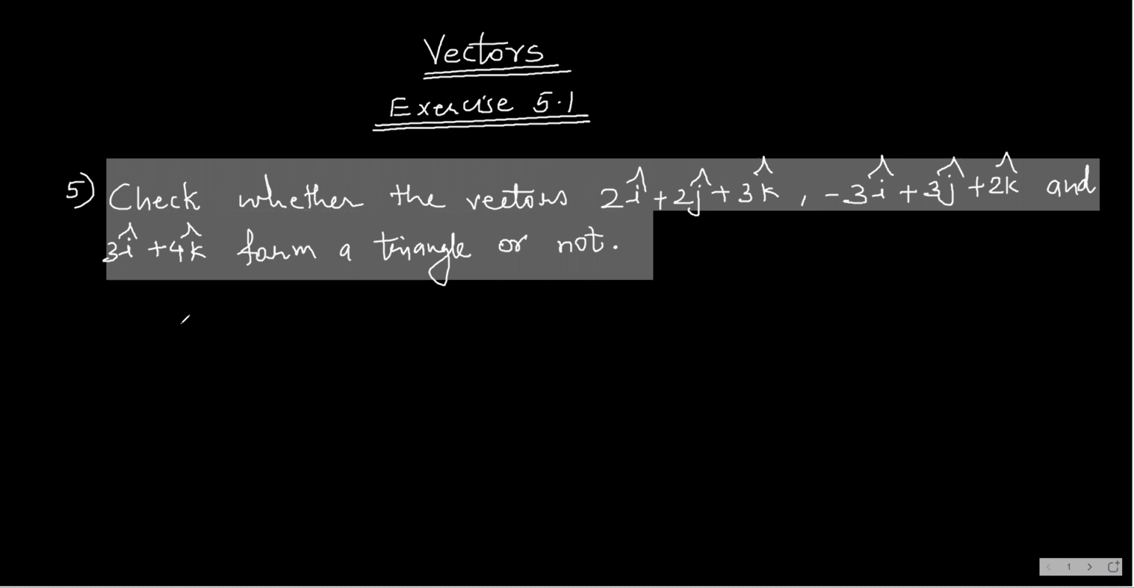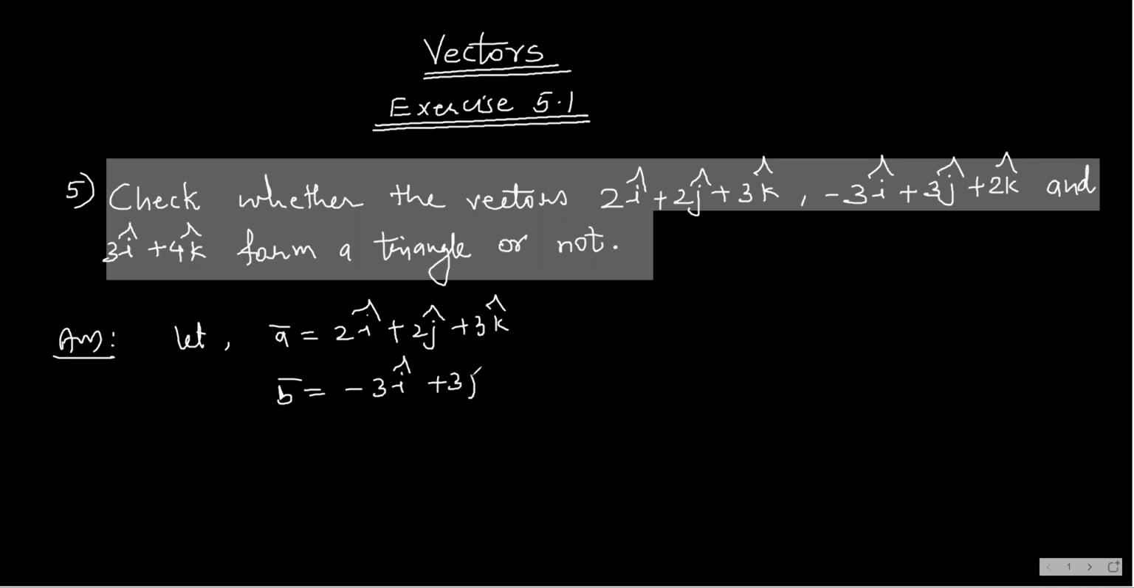Okay, so I write here, let a bar equal to the first vector 2i cap plus 2j cap plus 3k cap, b bar equal to minus 3i cap plus 3j cap plus 2k cap, and c bar is 3i cap plus 4k cap.